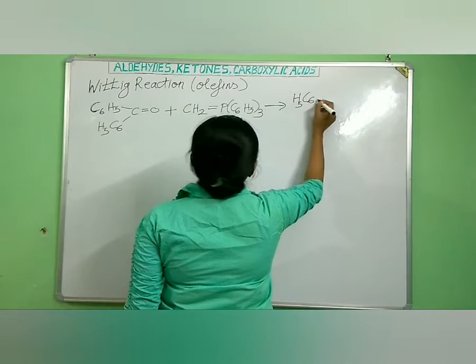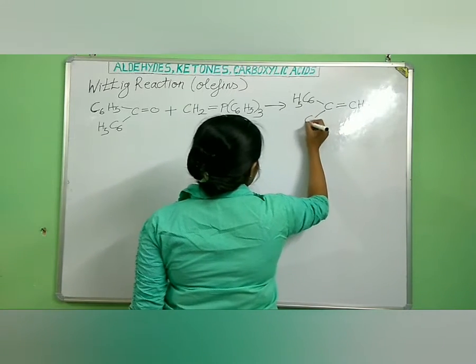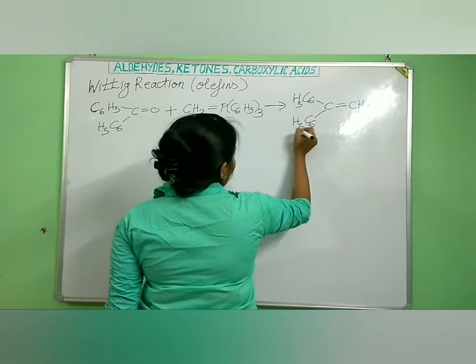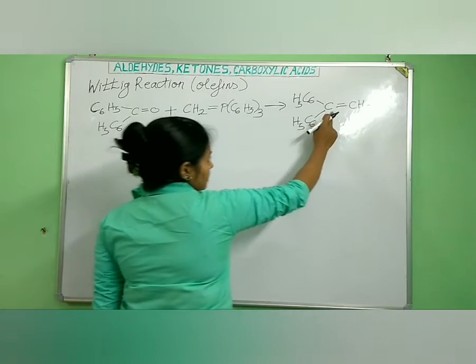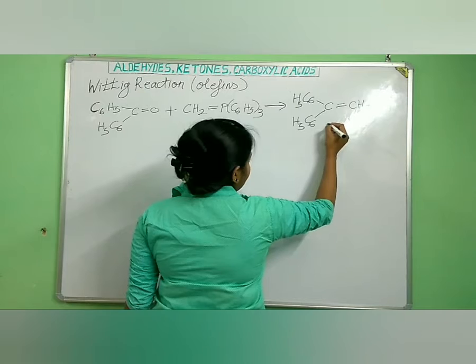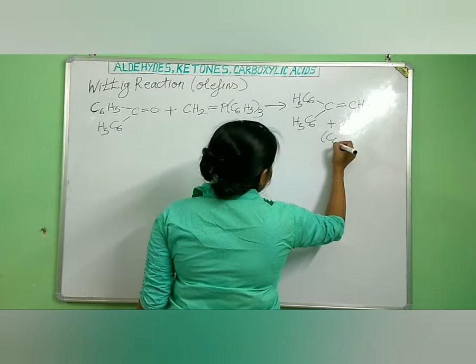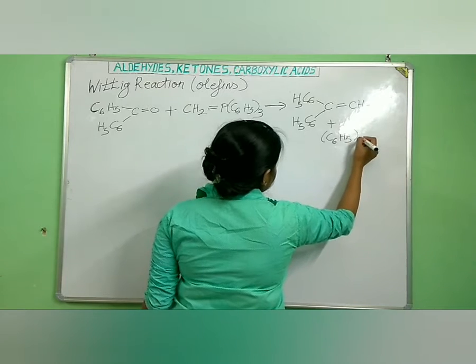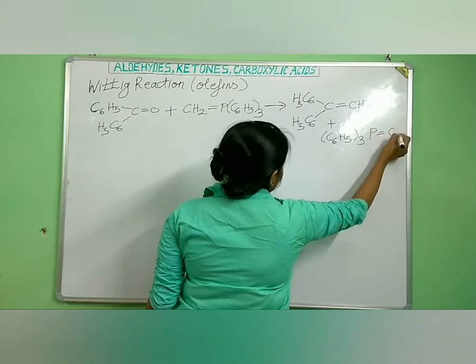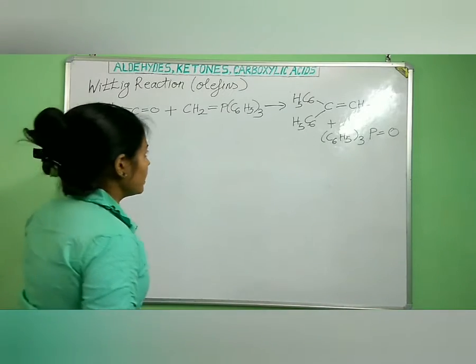C6H5 C double bond CH2 and C6H5. So this is 1,1-diphenyl ethylene. And the next product will be (C6H5)3 P double bond O. So this is our triphenyl phosphine oxide. So this was our example.